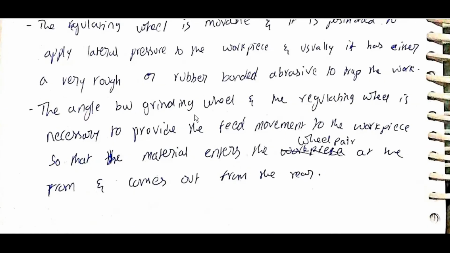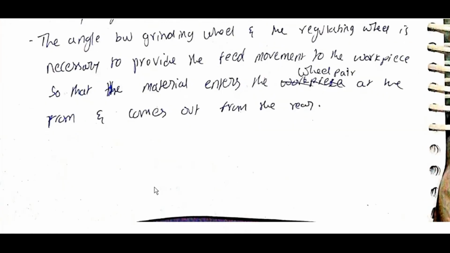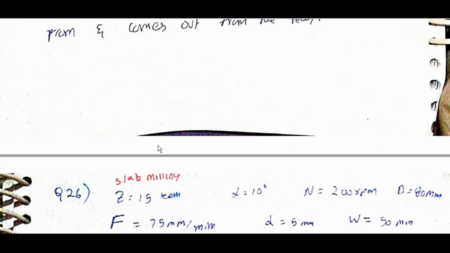The angle between the grinding wheel and the regulating wheel is necessary to provide the feed movement to the workpiece, so that the material enters the wheel pair at the front and comes out from the rear.